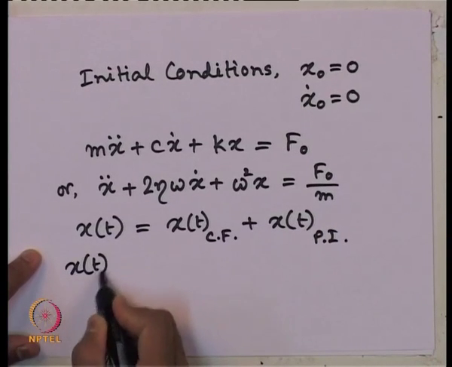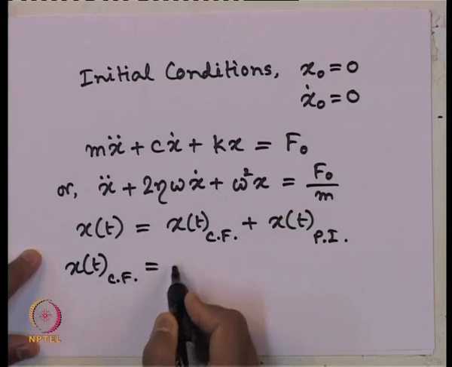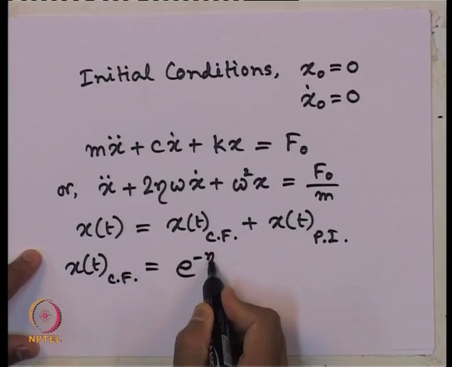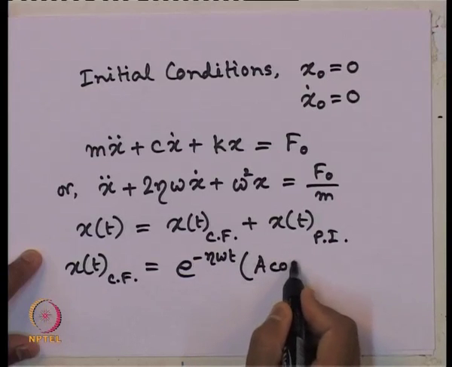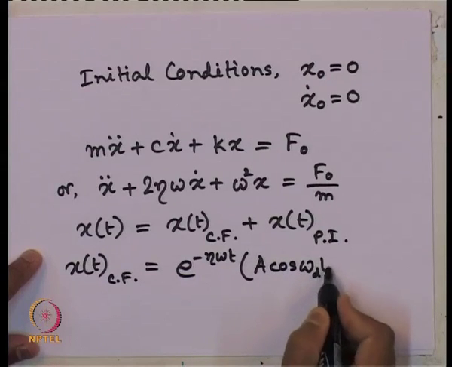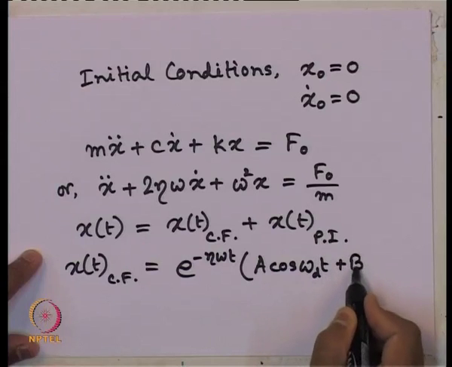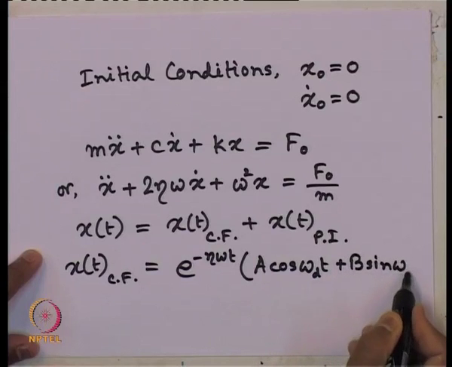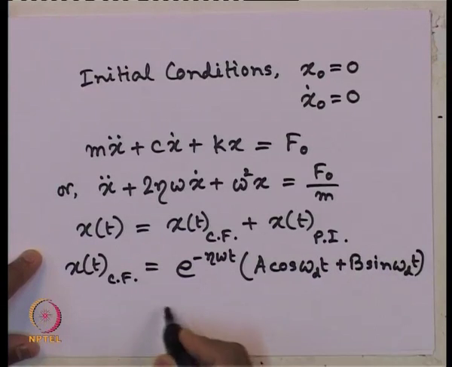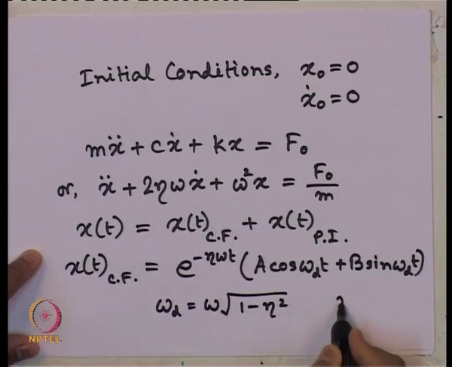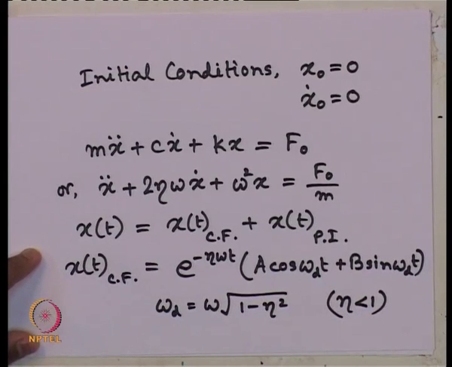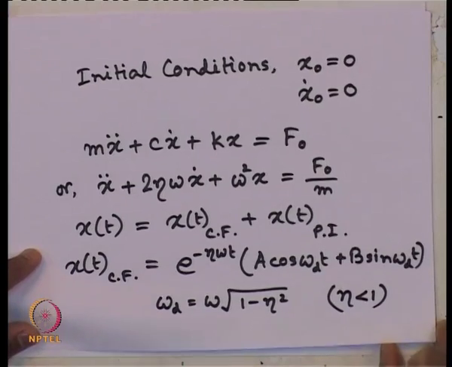So, x of t complementary function is already known to us, which is e to the power minus eta omega t, a cosine omega_d t plus b sin omega_d t, where omega_d is nothing but omega times root over 1 minus eta square, and of course, eta less than 1 under damped case we are considering. So, this solution we know.